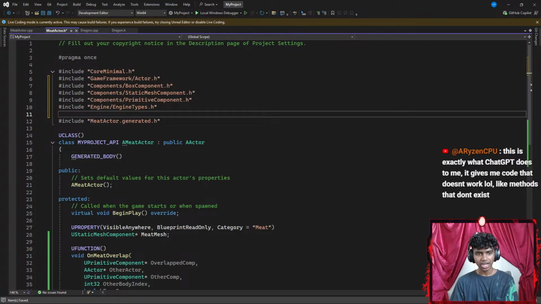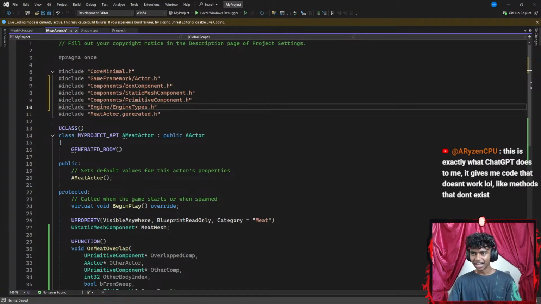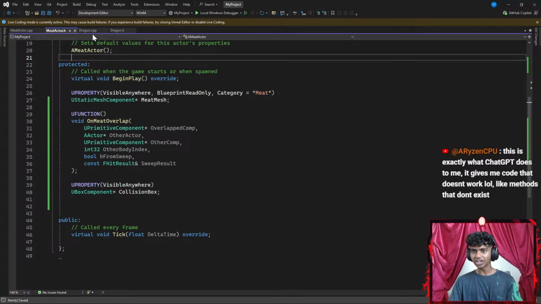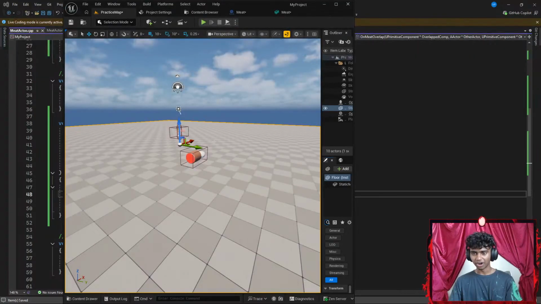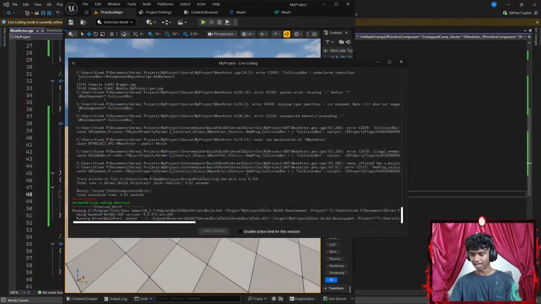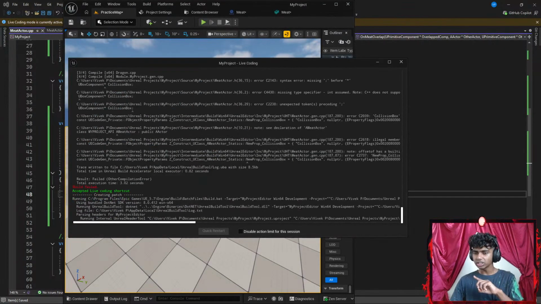This is exactly what ChatGPT does to me. It gives me code that doesn't work, like methods that don't exist. I see. I mean, that does make sense, because I feel I did not add headers. I'm pretty sure this is going to work. Let's hit Control S. Let's get my Unreal Engine here. It's something like Control Alt F11 to compile my code.